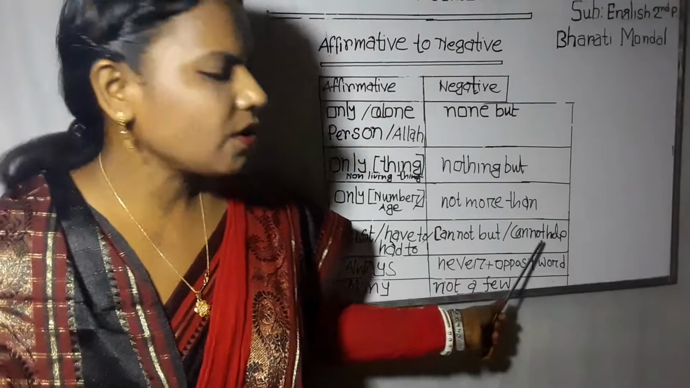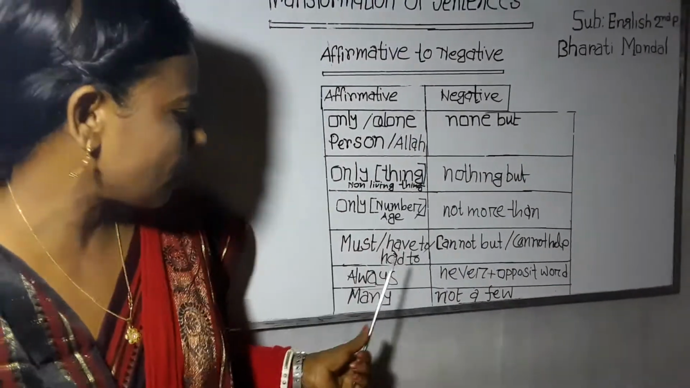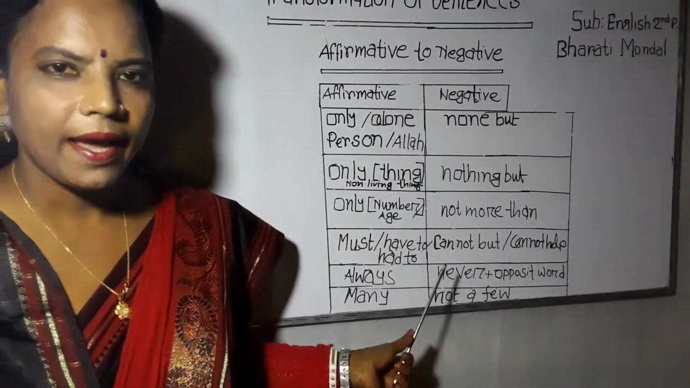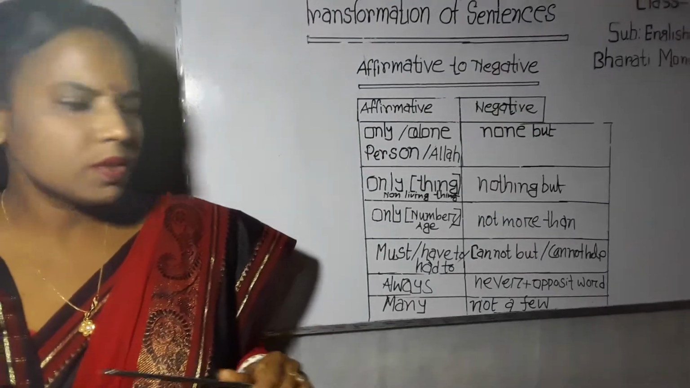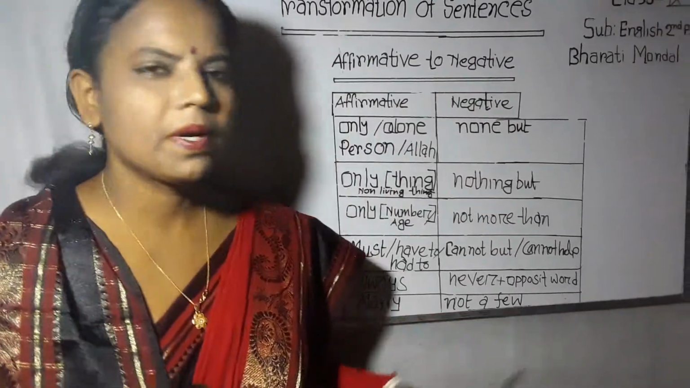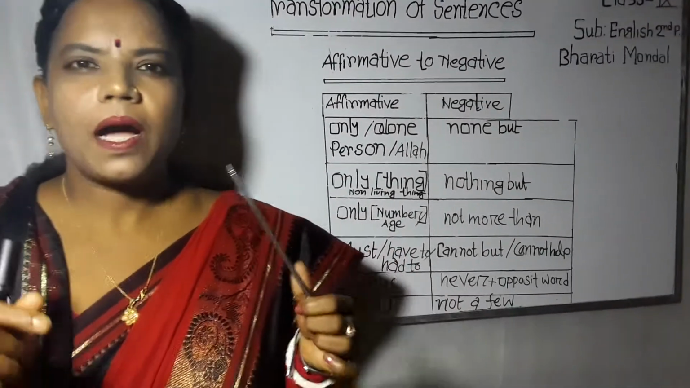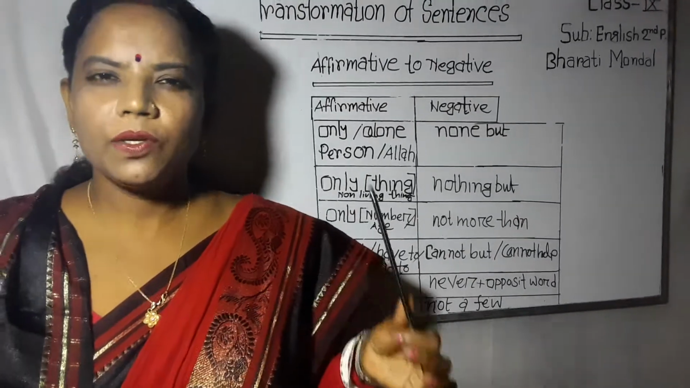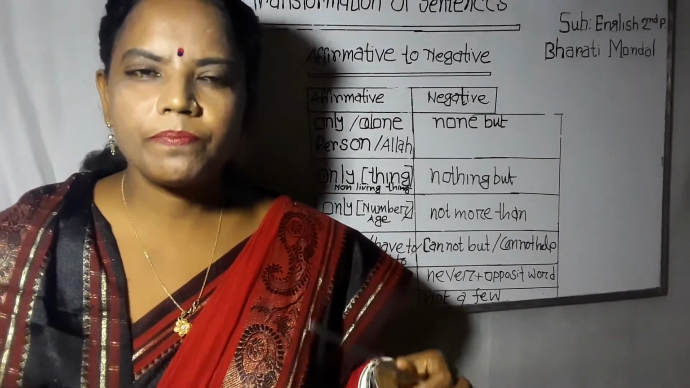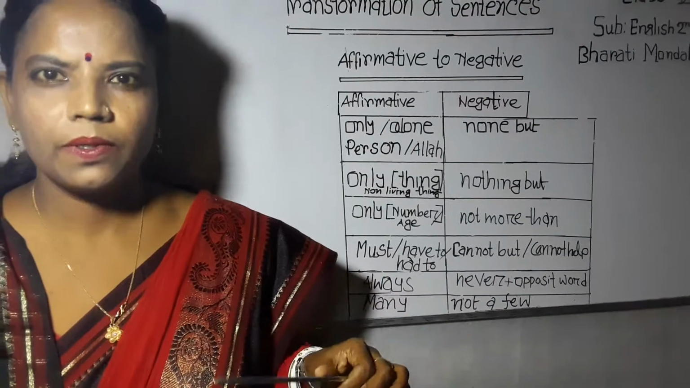second rule: if any affirmative sentence has must, have to or had to, then cannot but or cannot help is used instead of must, have to or had to. If we use cannot help, then ing will be used with the main verb.